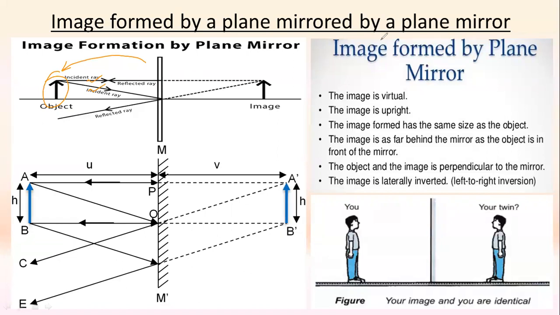But it is not possible for us to show all the images or all the light rays over there. That's why we are using only these two light rays.